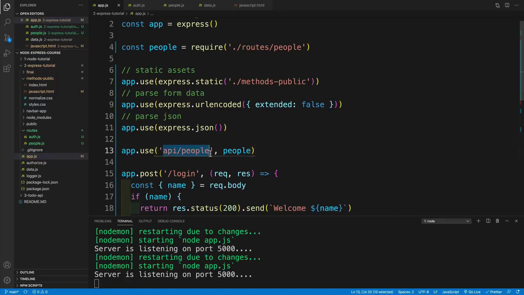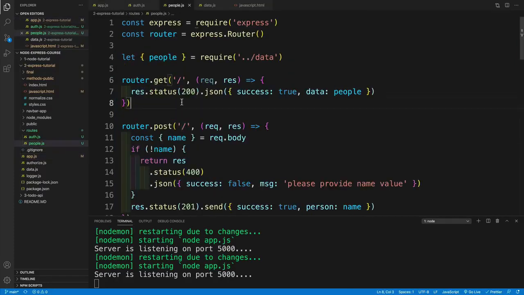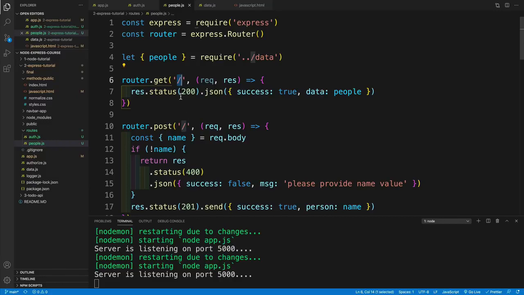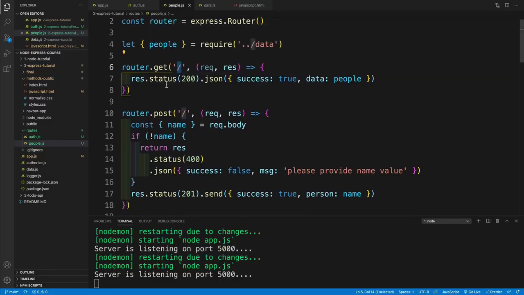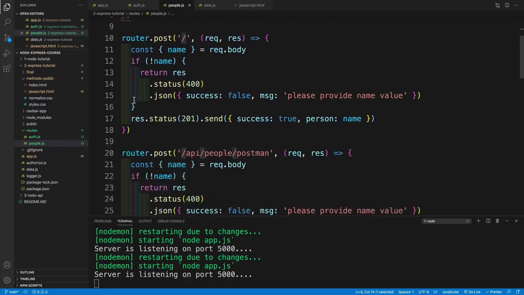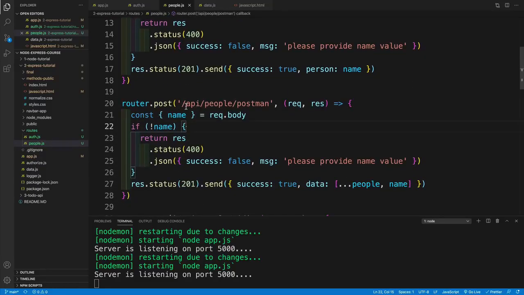Again, I fully understand that this might look a bit confusing in the beginning, but again, the more routers you'll set up, the easier it's going to get. So this will just match whatever base path I set up in my app.js. So I'm just saying, yes, I'm using this people router, and in the people, since I already have the base path in place, I can simply reference it using the forward slash. So this is going to match whatever I have in app.js. And once I've spent what seems like an eternity on the base path, I can keep on scrolling.